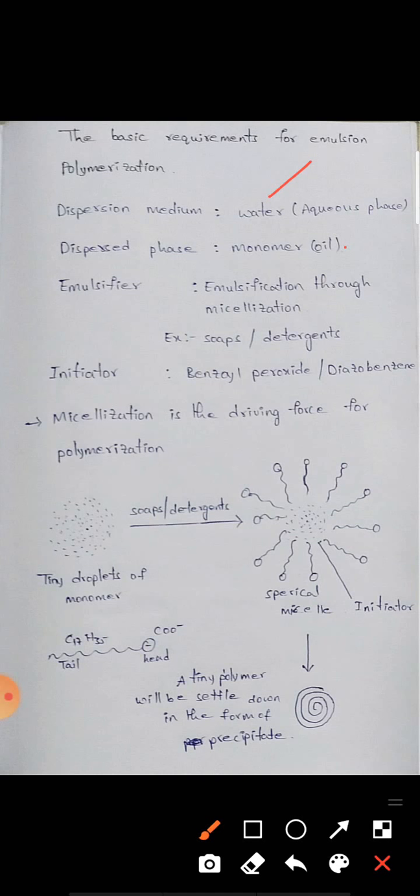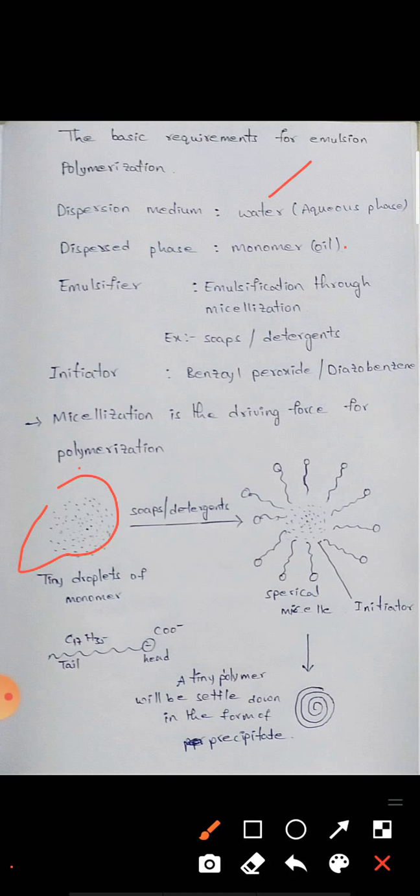Here see this equation. These are the tiny droplets of monomer, which react with soap or detergent and form a spherical micelle.